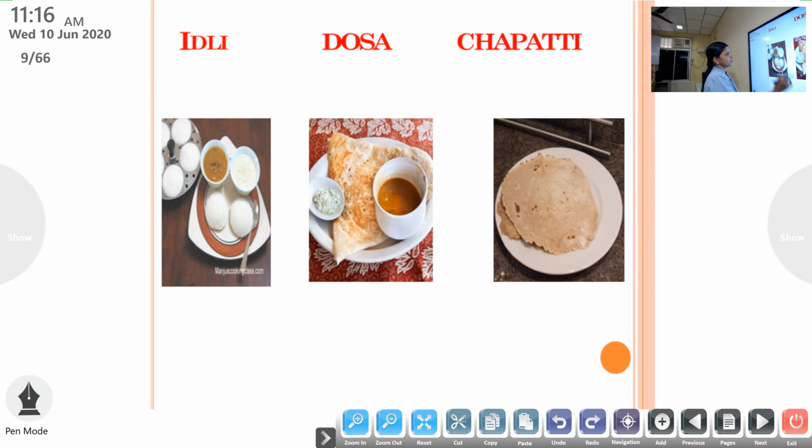Then next, these are the food items that we can make from the flour obtained from rice and wheat. Which are they? This is idli, this one dosa, and this one chapati. So these are all about what? Cereals. We are learning about what? Useful things that we get from plants.